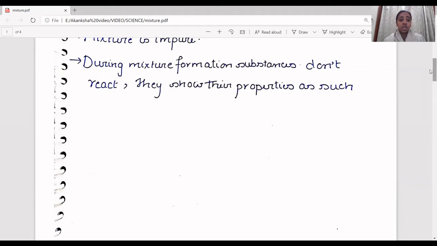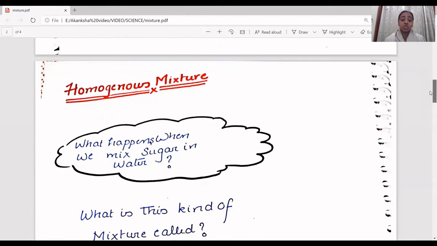So they do not change their properties. Whenever you mix two substances together, we don't expect that there will be an explosion or some other ions developing. Rather, we'll be expecting that each of these elements inside the mixture will show their property as they are. Okay, so that is a mixture.